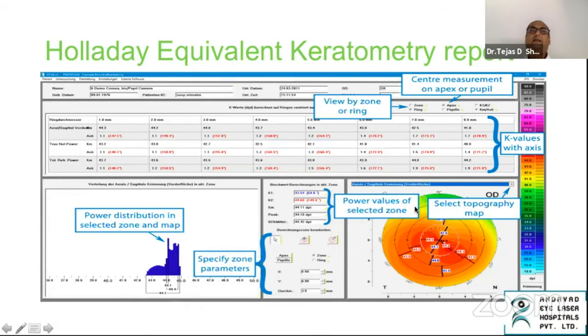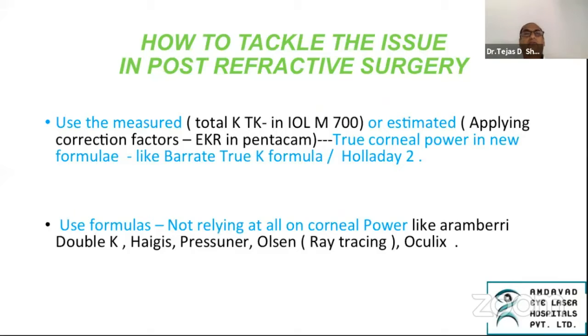The second important parameter is the Holladay equivalent keratometry report. Well, this usually comes out of a Pentacam, and this is also a very, very important parameter which gives us a good effective corneal power so that our IOL calculation can be good. So how to tackle the issue in post-refractive surgery? Well, we have two possibilities. We use the measured, that is the total TK, or the estimated correction factors which are there in the effective corneal power in Pentacam. The true corneal power in new formulae is used, like Barrett True K formula and the Holladay,